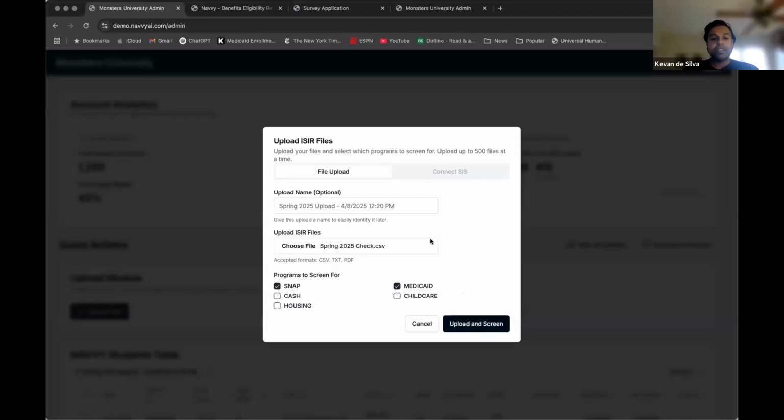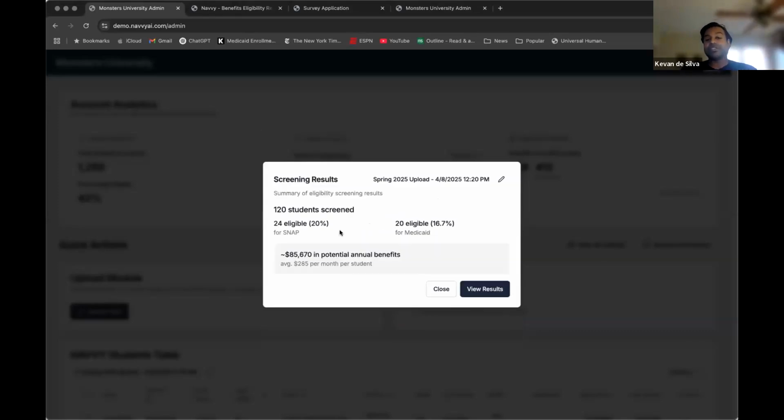And there's a little bit of a load time, but you're going to get immediate results. Based on the 120 students that I've uploaded, you get a very quick look at how many are eligible for SNAP, how many are eligible for Medicaid, and the estimated potential value of this group if they were all to apply successfully and receive the benefits.